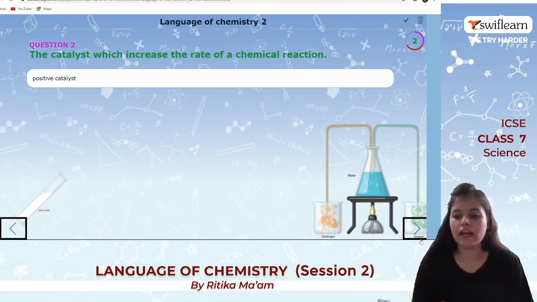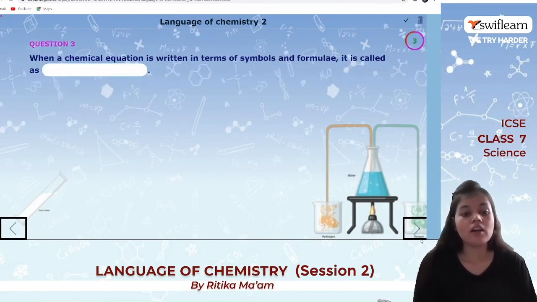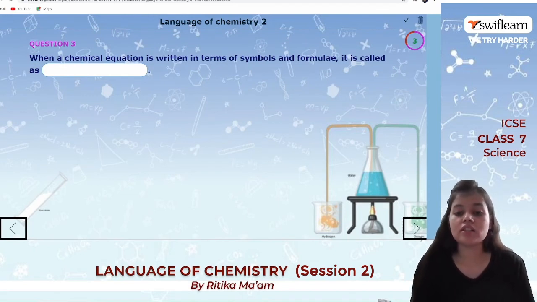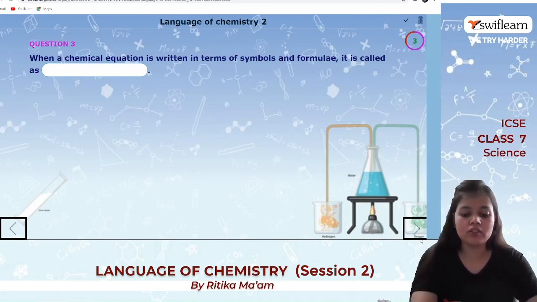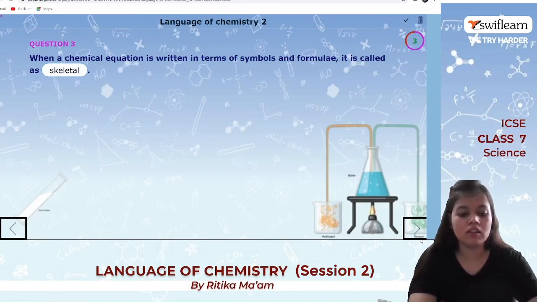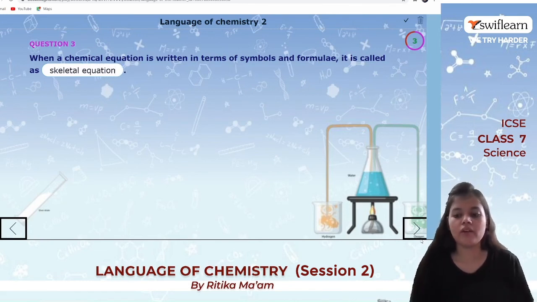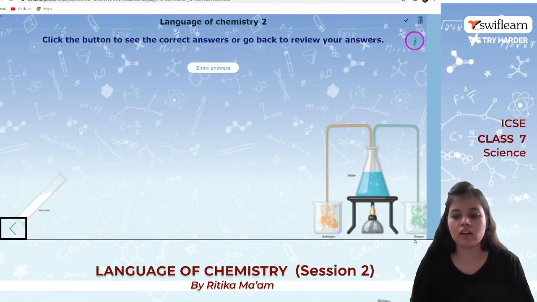And lastly, the chemical equation which is written in terms of symbols and formulae is known as a skeletal equation. Alright, so these are our answers.